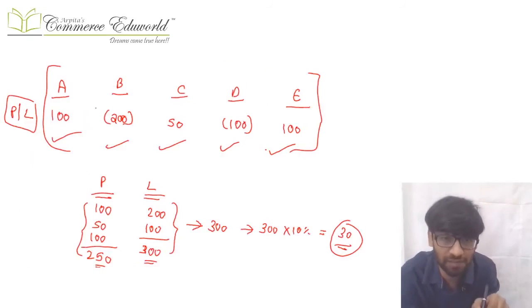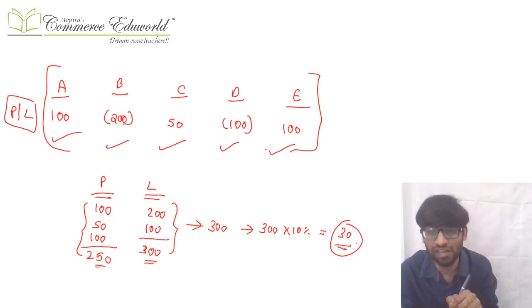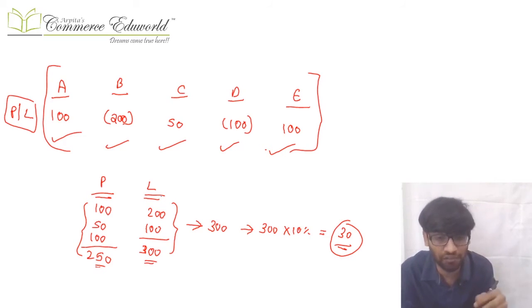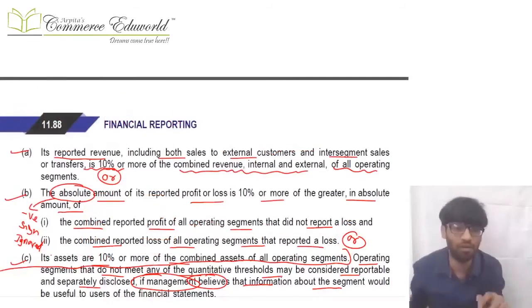Let us say there are 5 segments A, B, C, D, E. They have the profit and losses: 100 profit, 200 loss, 50 profit, 100 loss, 100 profit. Now what do we need to consider? First we need to consider all the segments with profit, the total of that, and all the segments with loss, the total of that. The higher of the 2 should be considered, and the 10% limit should be applied. So we get 30. All the segments which have an absolute amount, either of profit or loss, more than or equal to 30 become reportable, and therefore all of A, B, C, D, E become reportable here.